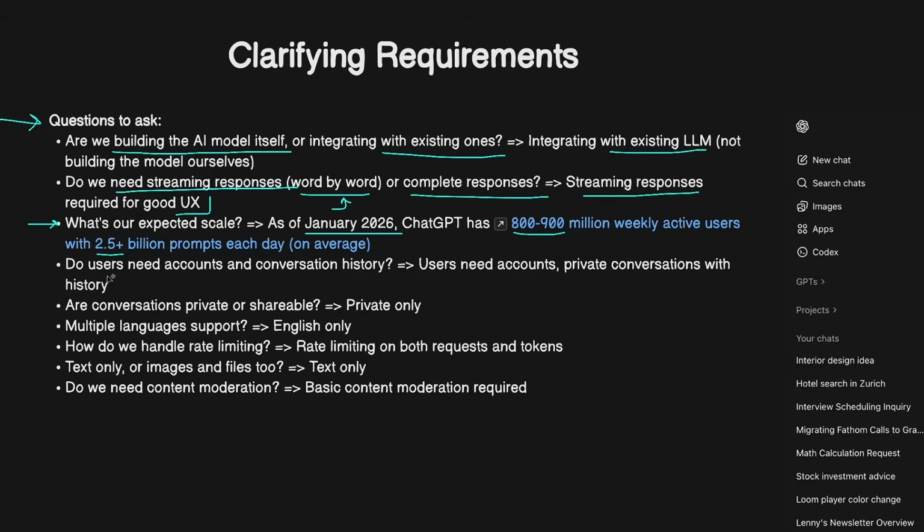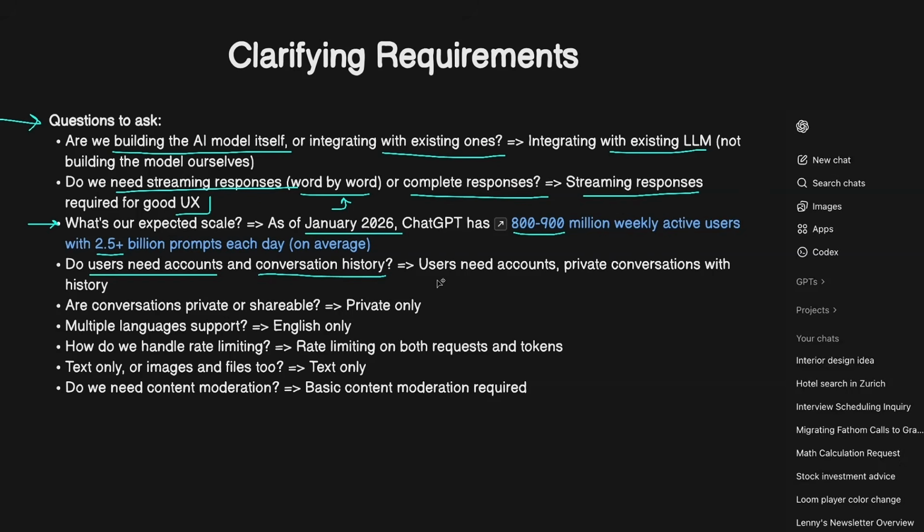Another thing to clarify is whether users need to have accounts and conversation histories, or they just chat with the LLM, in which case we don't need to store anything in the backend, because that would be a much easier variation where we just need to provide them the interface to chat with the LLM.